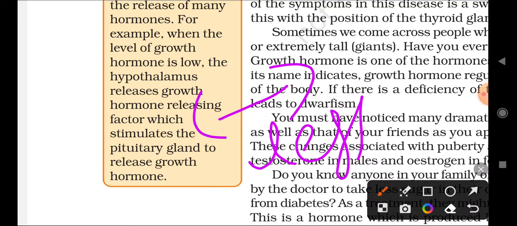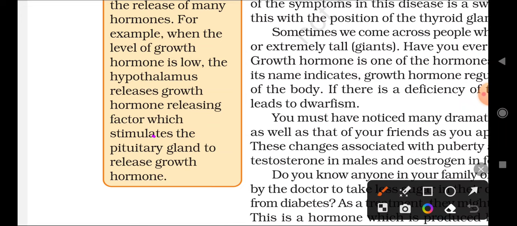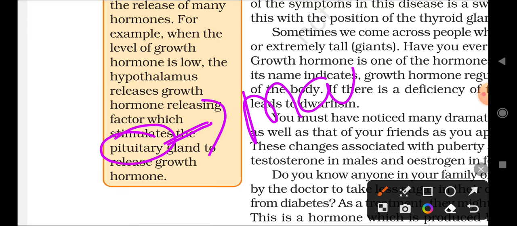That is why the pituitary gland controls the growth and development of the body. So the pituitary gland is also called the master gland. Remember that. Which gland is called the master gland? The pituitary gland. Because it controls the development and growth of the body, the pituitary gland is called the master gland. Okay, remember that.